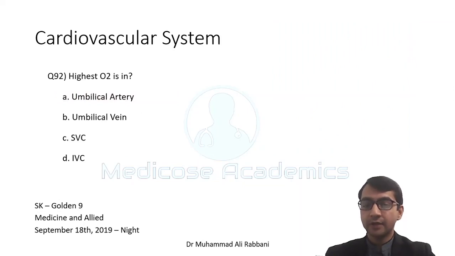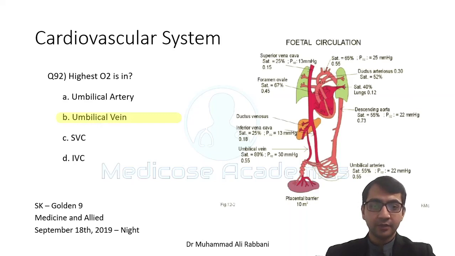Cardiovascular system, highest oxygenation saturation is in the umbilical vein, because after oxygenation the umbilical vein is carrying the blood to the body, so it has not been utilized yet, and that will contain the highest level. But for future references, I am giving the stats like which vessel will contain which percentage of blood. You don't actually have to memorize all of this, but you must get an idea about the gradient, like which has the higher concentration than the other.